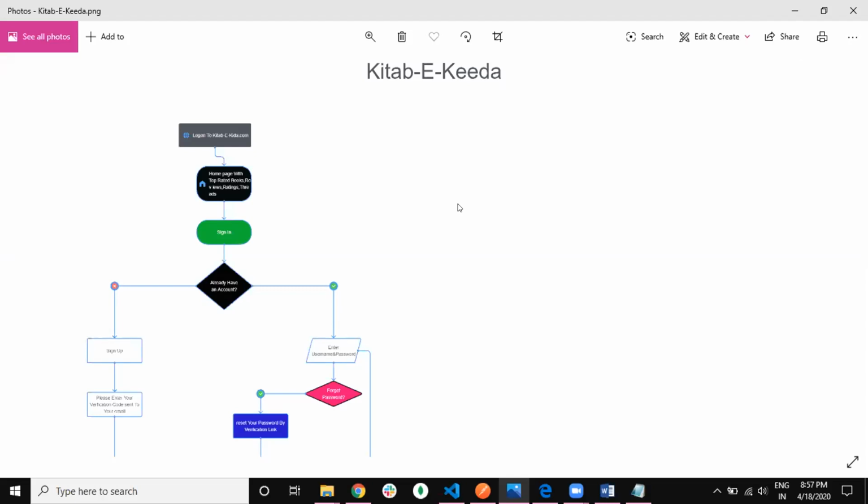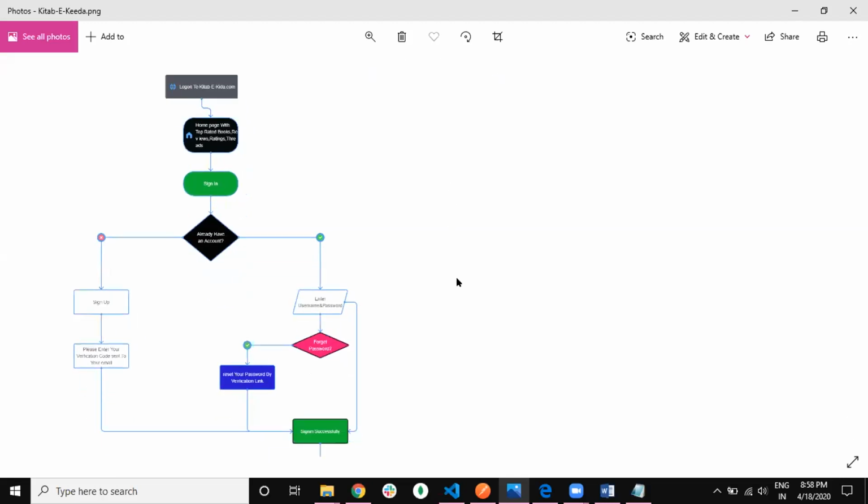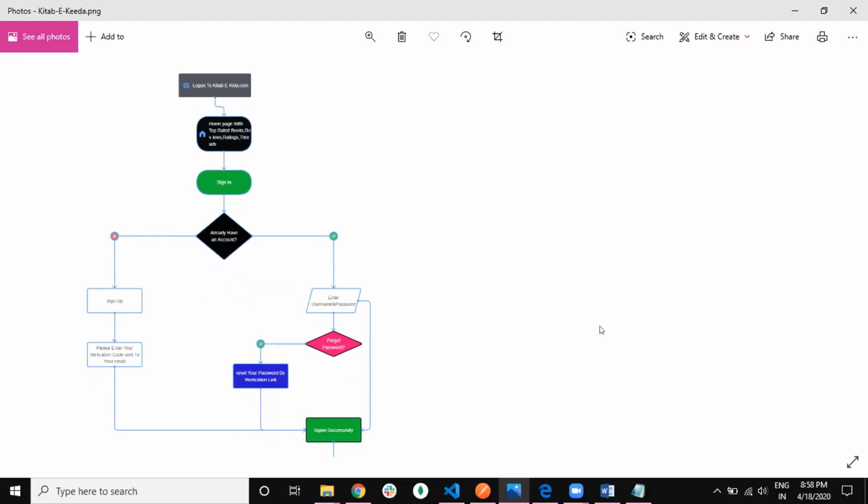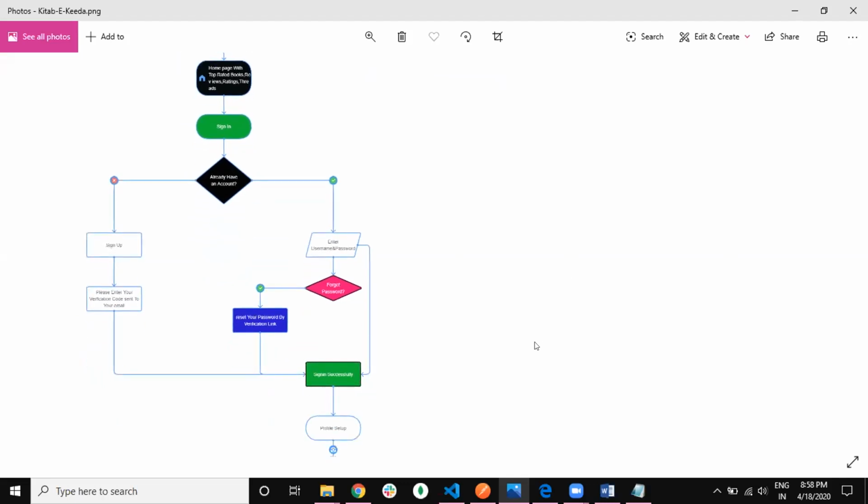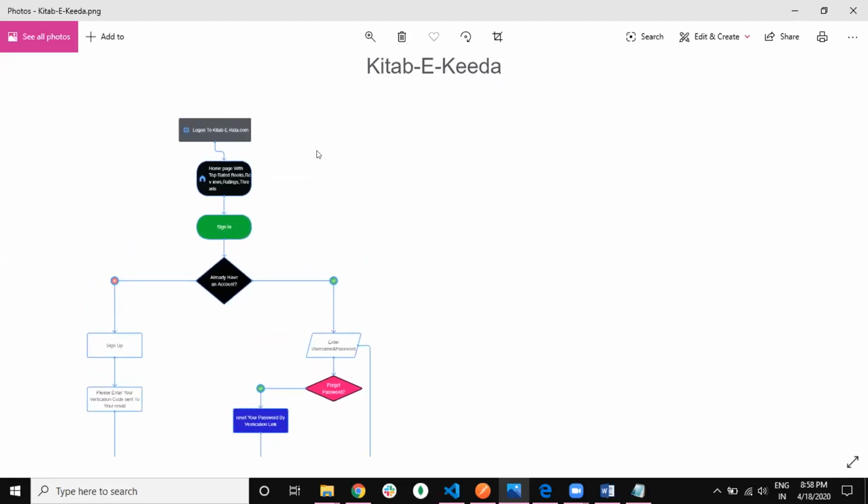Another feature we are including in our application is that if the user has seen the reviews and ratings and given his own, he can also make a post about the books he has already read, like a blog. Other users who have signed up on our website can see that post, like it and comment on it, as well as follow each other and chat with each other by using threads. So this is the main motto behind our Kitabi Kida application development.